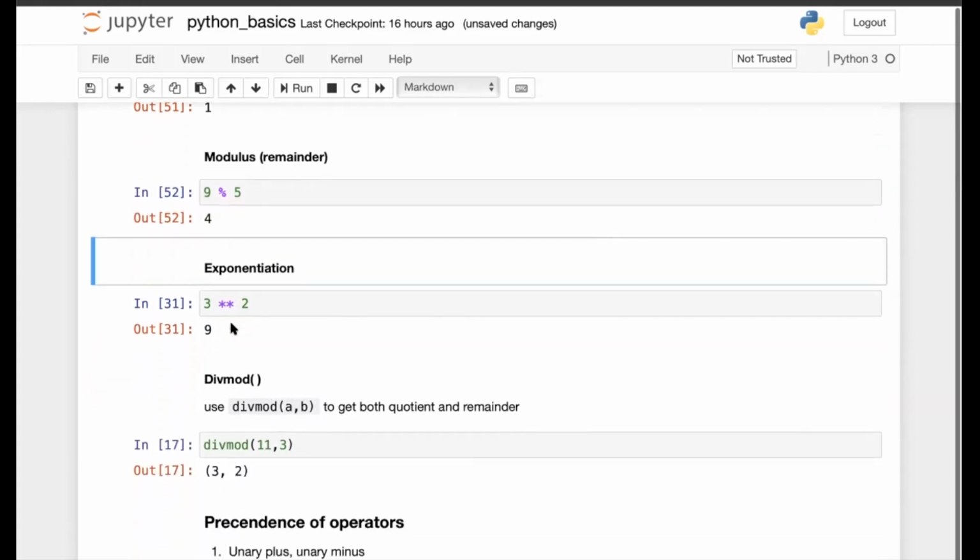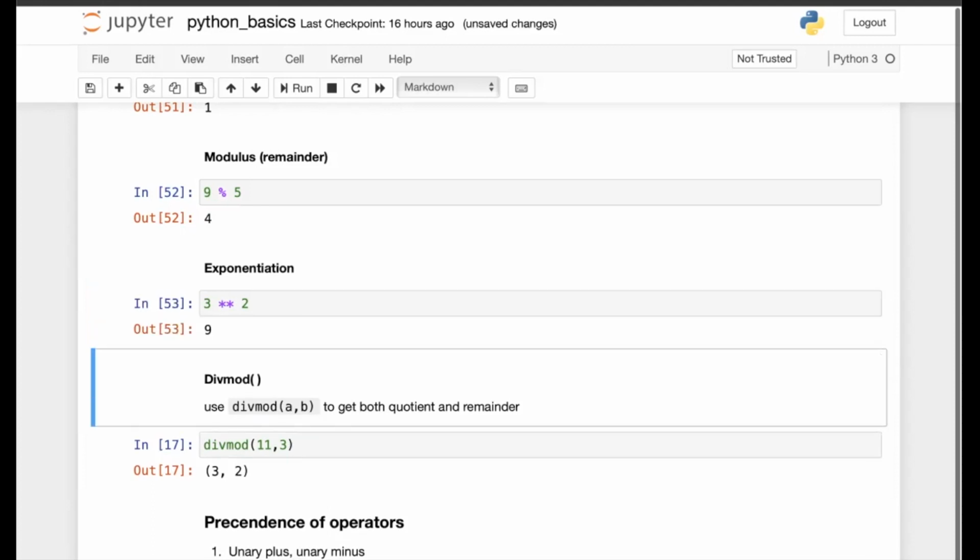Similarly, we have the exponentiation operation as well. To represent the exponentiation, we use the double asterisk. Again, you cannot use white spaces between these 2 asterisk symbols. So 3 double asterisk 2 is 3 raised to the power 2. 3 raised to the power 2 would be 9.